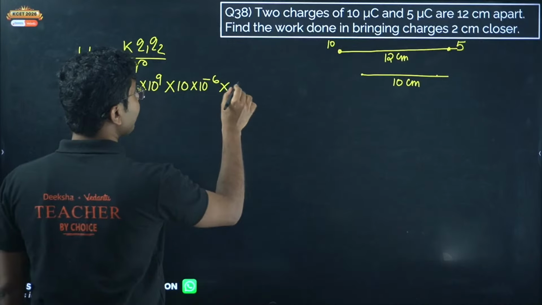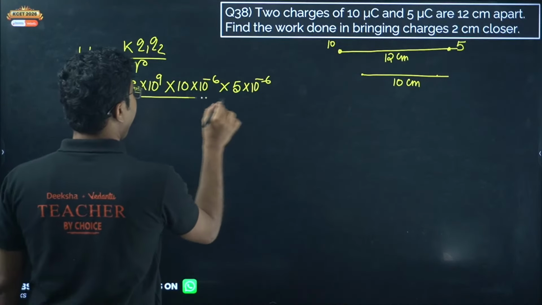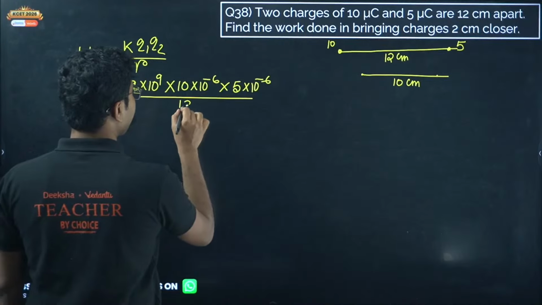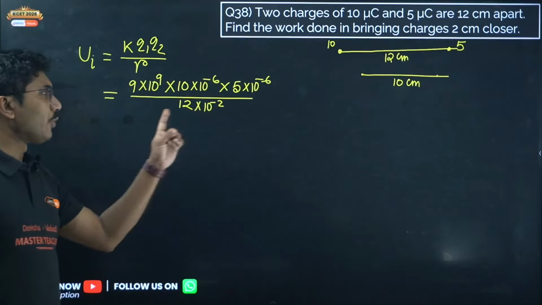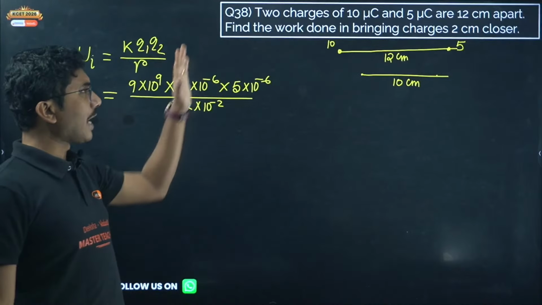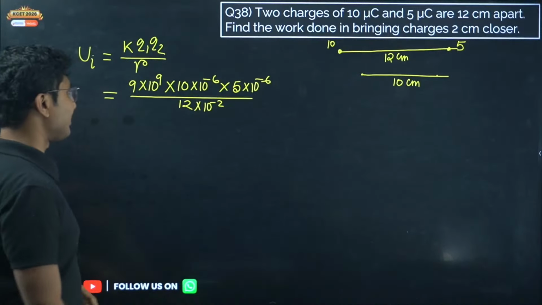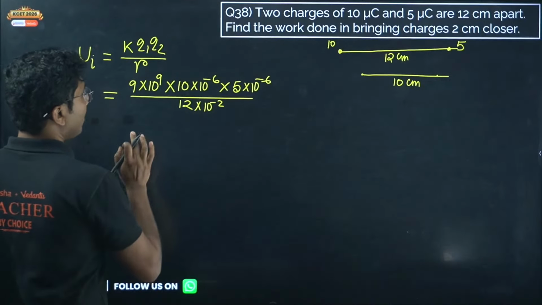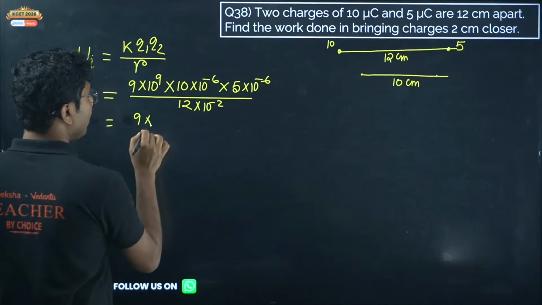And Q2 is 5 microcoulomb. Okay, and R is given here, 12 centimeter. 12 centimeter means 12 into 10 to the power of minus 2. You don't need to write in the question, you can show it directly in the question itself. As long as you are doing it properly, this is fine. Now let's solve it. So 9 into